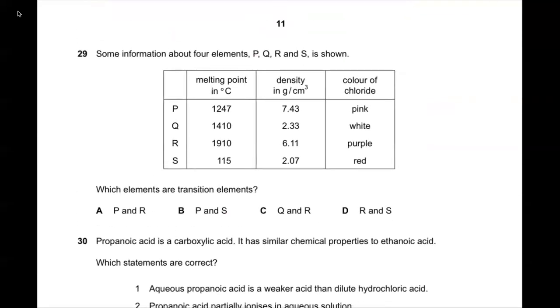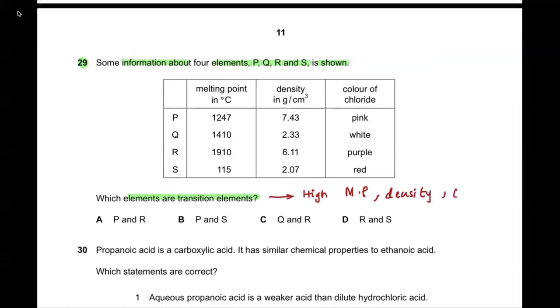Now, question number 29. Some information about 4 elements P, Q, R, and S is shown. Which elements are transition elements? So for our transition elements, if you recall, they have a high melting point, high density, and colored compounds, right?